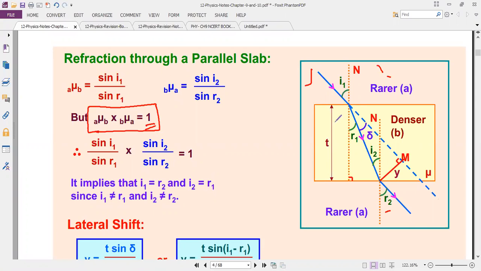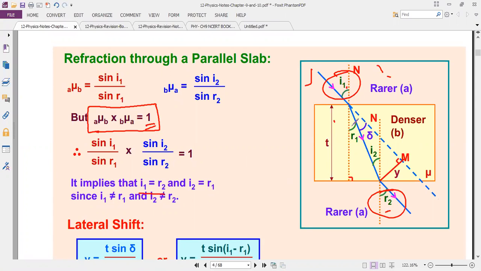The angle of incidence and the angle coming out, the emergent ray, are both equal. i1 equals r2.